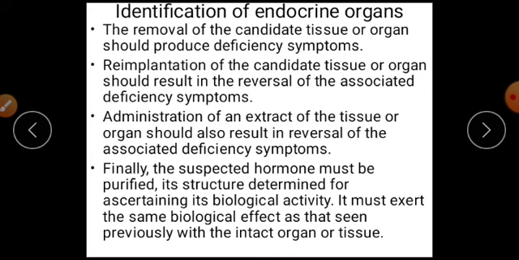So here, the identification of endocrine organs. How can you identify the endocrine organs? The removal of a candidate tissue or organ should produce a deficiency syndrome. You have to know that for endocrine glands, there is a removal of the candidate tissue, and then reimplantation of the candidate tissue or organ should result in the reversal of the associated deficiency syndrome. In the identification of endocrine organs, there is also the administration of an extract of the tissue or organ, which should also result in reversal of associated deficiency symptoms.